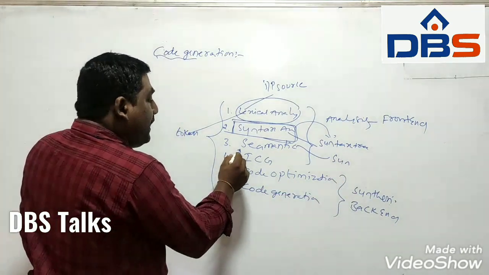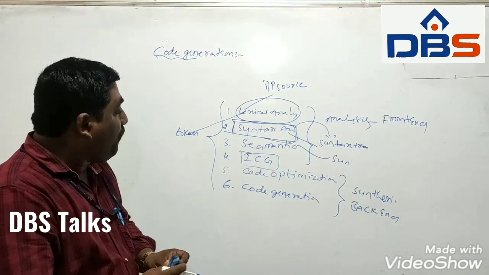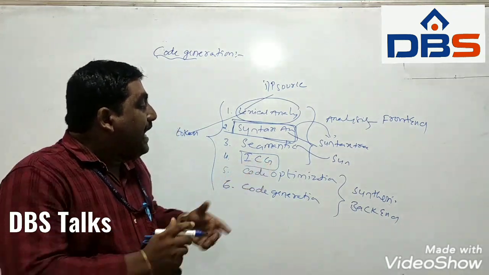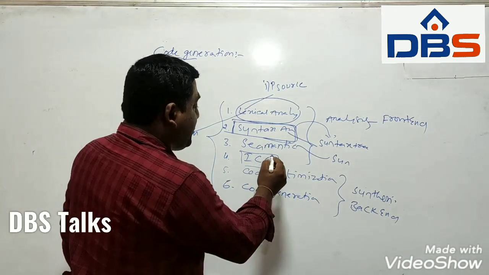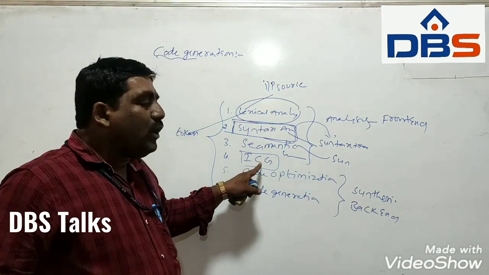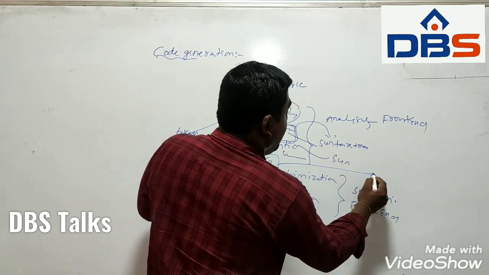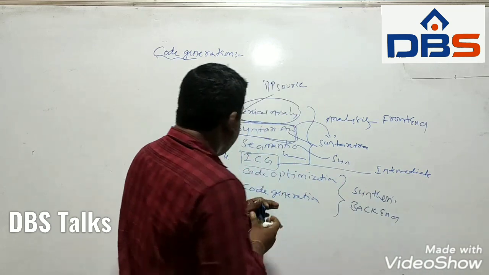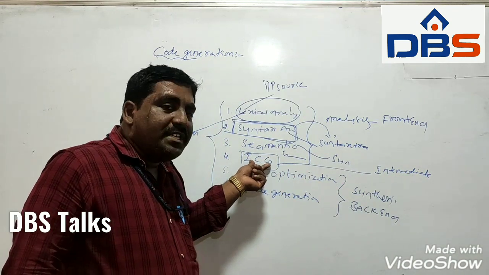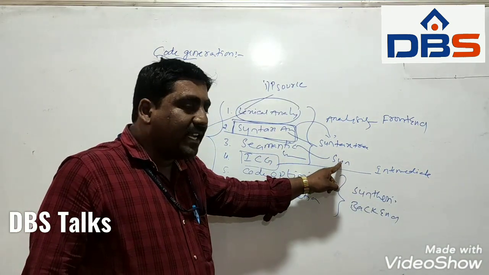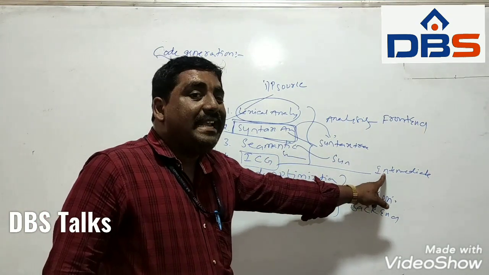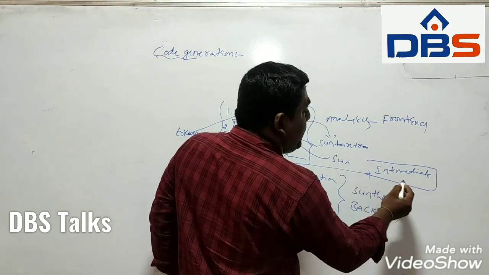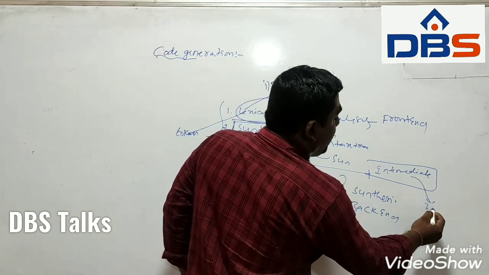Coming to the intermediate code generation phase, the input is a syntax tree and the output is intermediate code. Intermediate code is nothing but a 3 address code.